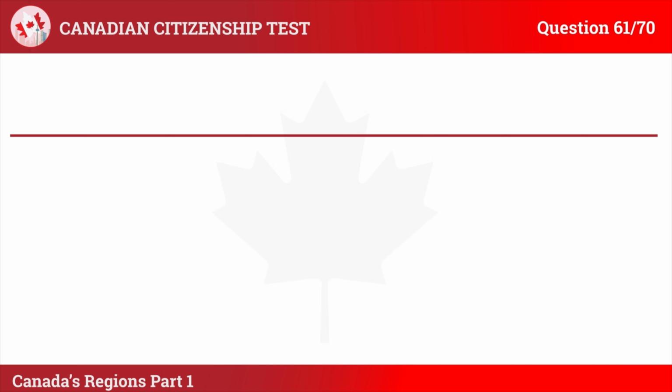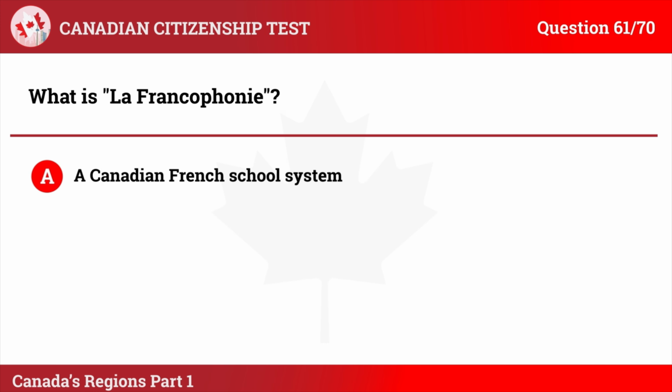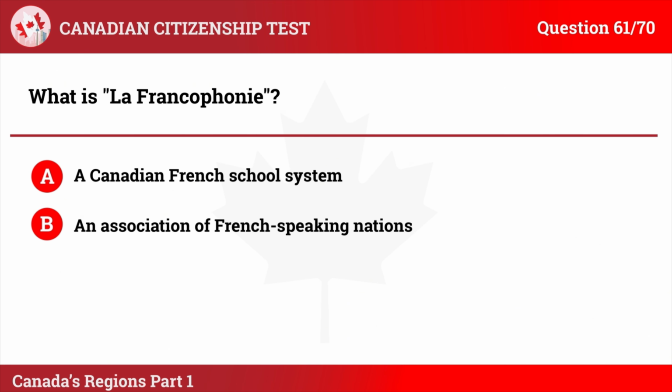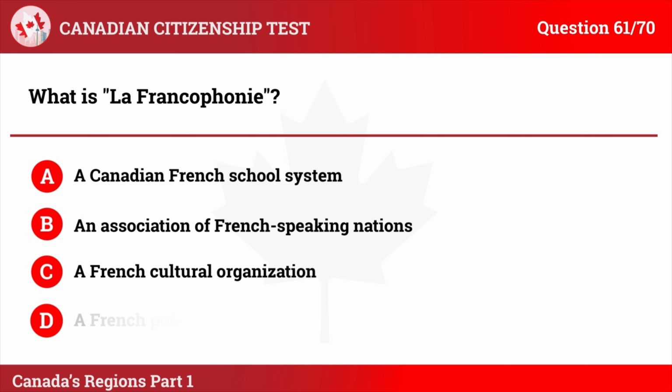Question 61. What is la francophonie? A. A Canadian French school system. B. An association of French-speaking nations. C. A French cultural organization. D. A French political party.